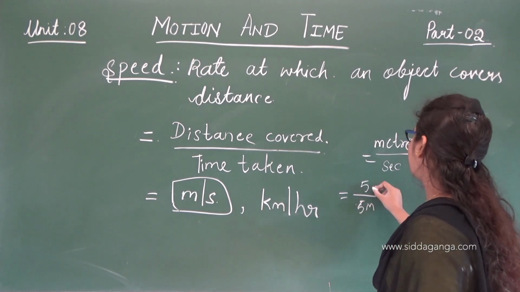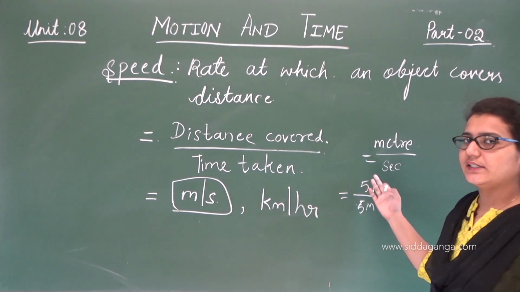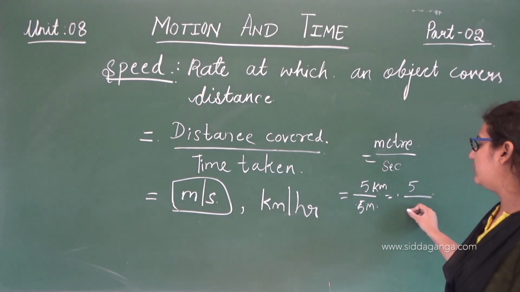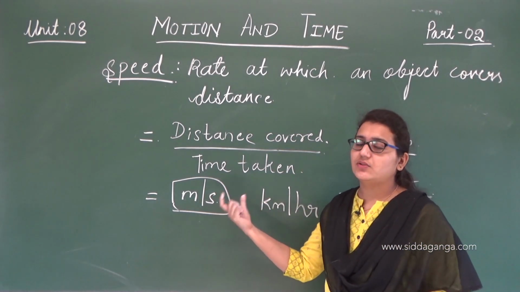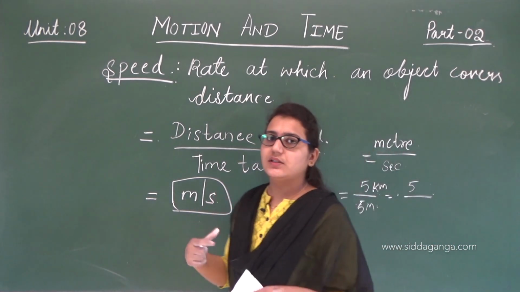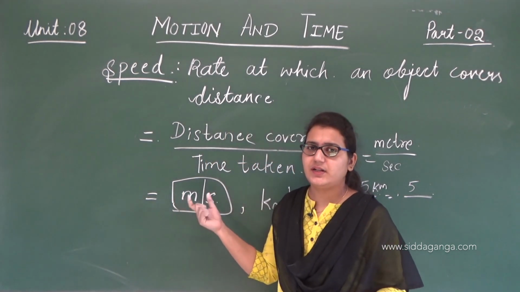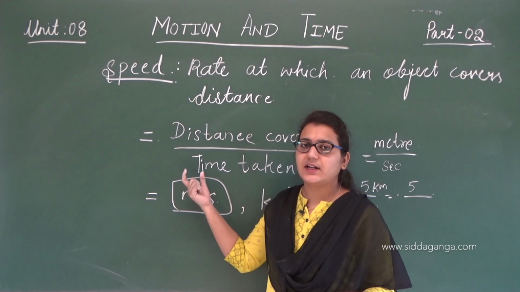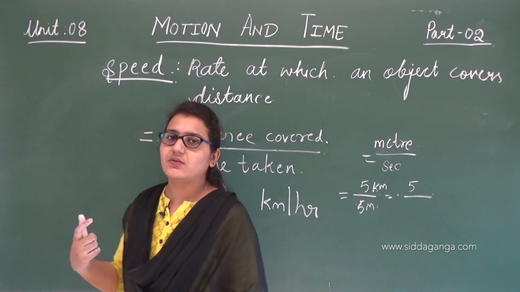So you need to convert kilometers into meters and minutes into seconds, because the unit is meter per second. Whatever the questions or numericals we have, we first need to convert them into this form. If it's given in meters and seconds, that's well and good, but if we have kilometers and hours, you need to convert kilometers into meters and then minutes into seconds. That's how we calculate speed.